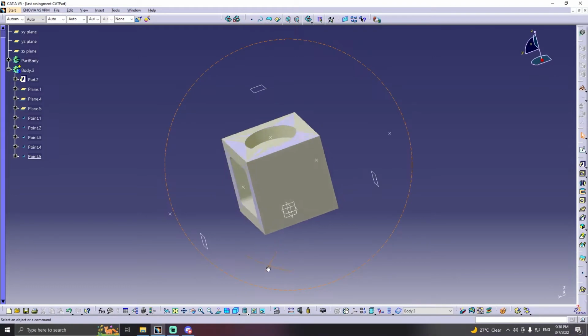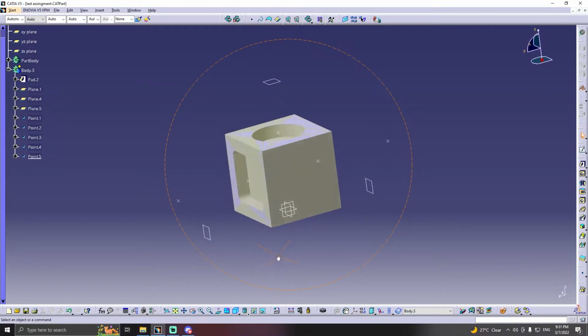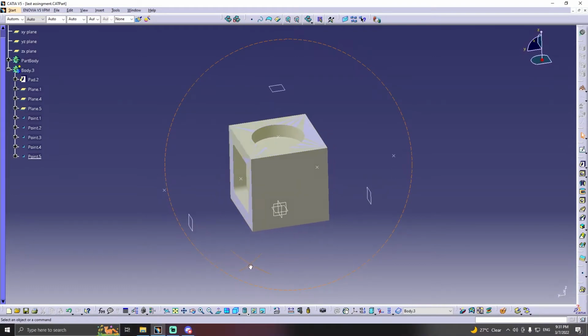So here is the design of the baby toy. Also, as you can see here, there are two-part body. First is the final design, and then the body tree shows the stock of the toy. Also, we have add plane 1, 2 and 3. And then next we also add point 1, 2, 3, 4, 5.